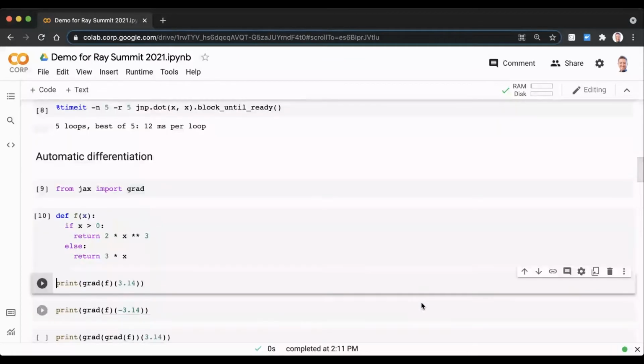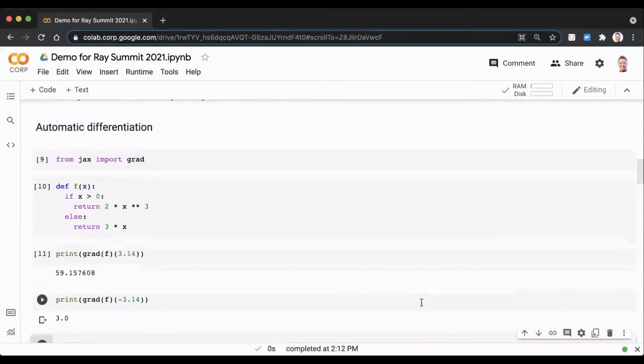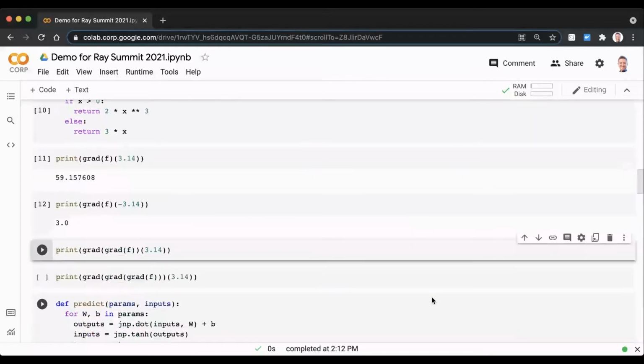Grad is a function transformation that takes a Python callable and gives you back a Python callable. If you give it a Python callable that evaluates a mathematical function f, it gives you back a Python callable that evaluates the gradient of f. And so we can just call grad of f and run that. We can exercise both sides of the control flow. And indeed, we're just getting the gradient of this simple scalar function back out.